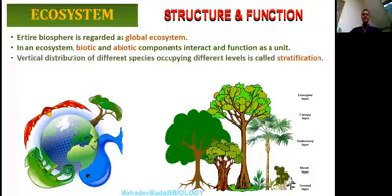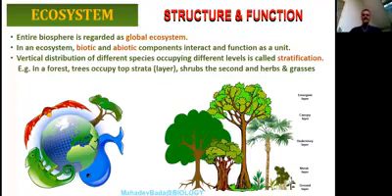Vertical distribution of different species occupying different levels is called stratification. You can see in the diagram: ground layer, shrub layer, understory layer, canopy layer, emergent layer. We will study this in detail in the next classes also. In a forest, trees occupy the topmost layer, whereas shrubs occupy the second, and herbs and grasses, which are very small, occupy the bottom, the ground layer.